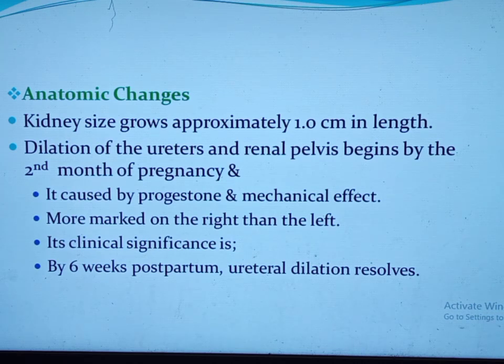Why this dilatation? Two reasons. One, progesterone-mediated relaxation of the smooth muscles in the wall of these structures, and the other is mechanical compression by the enlarged gravid uterus and the dilated venous plexus of the ovaries. This dilatation is more marked in the right ureter than the left. This is because of marked compression of the right ureter by the dextrorotated uterus.